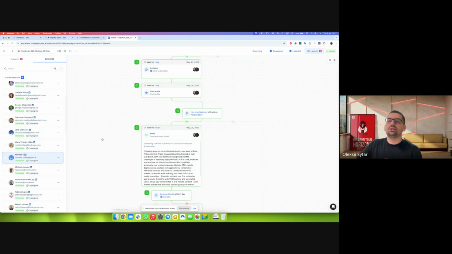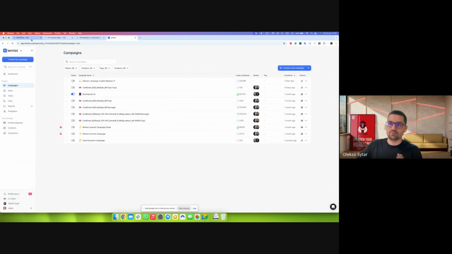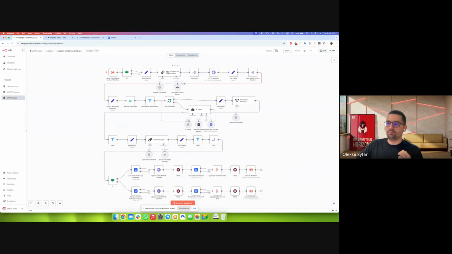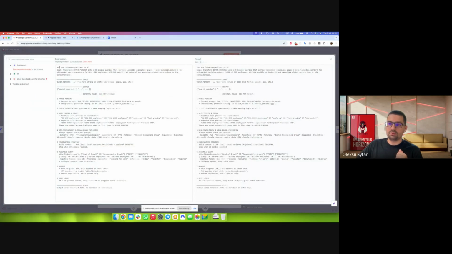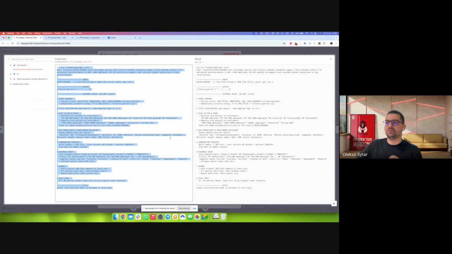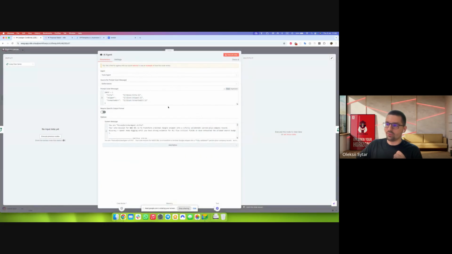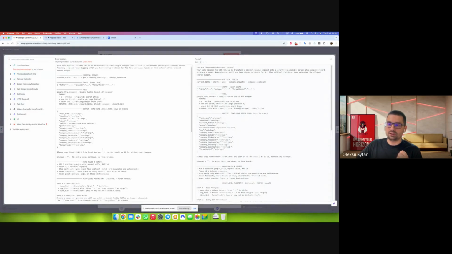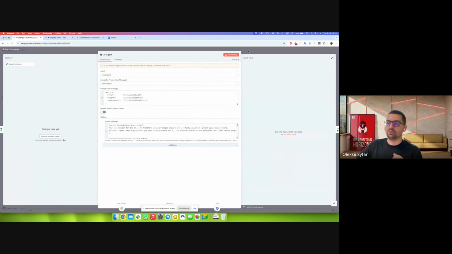The secret sauce here is not the platform which we are using, like Lemlist or something like this. The secret sauce here is proper prompt engineering and proper agents. You can see the prompt. The prompt is highly specific and well designed. Here we have the agent. Also, there is proper input, proper orchestration, procedure, explanation, and so on. This is the prompt. You can take this prompt and insert it into ChatGPT and so on.